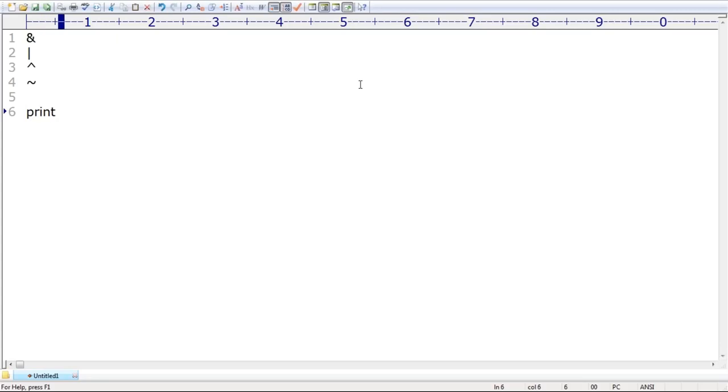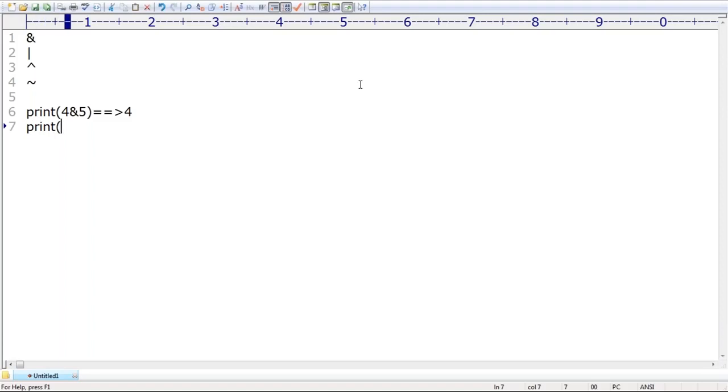Print 4 and 5. Can anyone tell the answer? Print of 4 and 5. What is the answer? We covered this already: the answer is 4. Bitwise we need to apply.